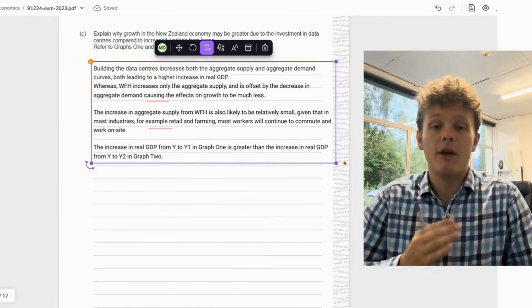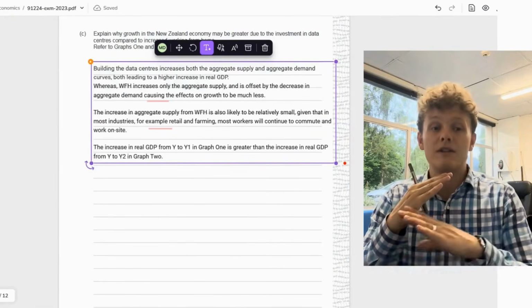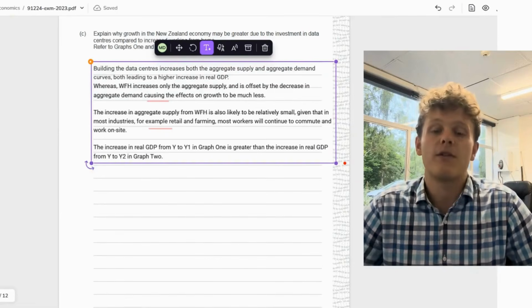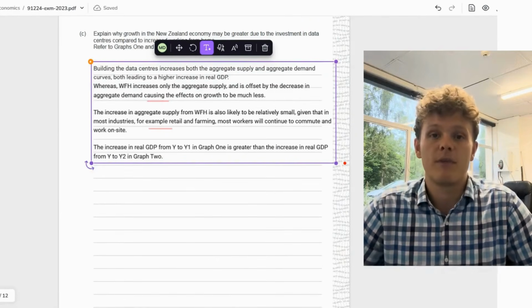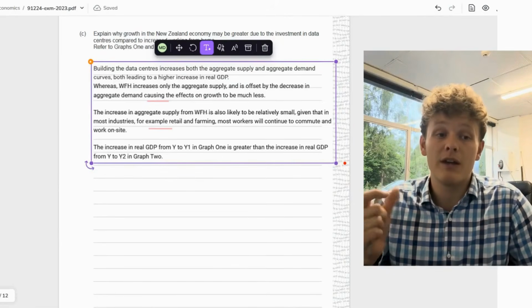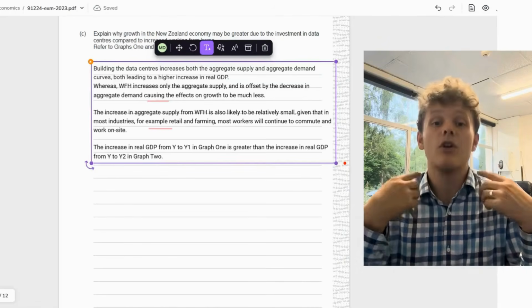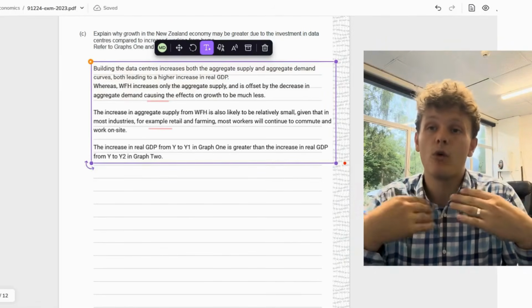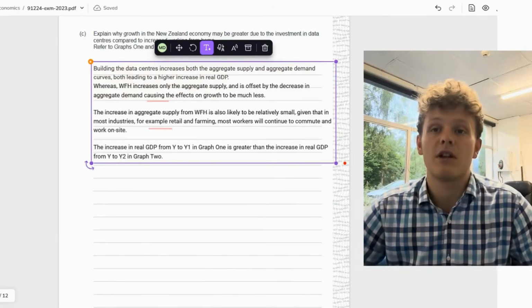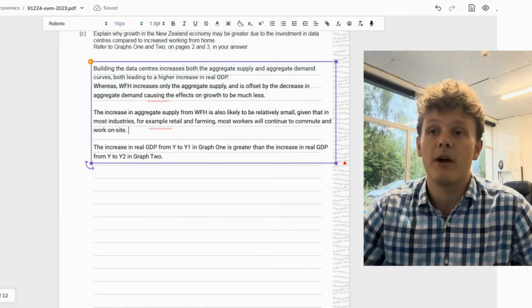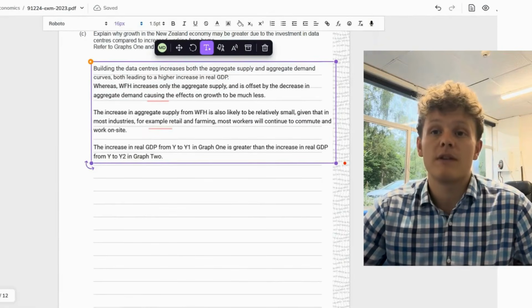Whereas working from home increases AS but decreases AD. So we see a counteracting or an offsetting. The effects on GDP are going to be much less. To add to that, working from home only impacts a few industries. For example, a teacher, a farmer, a doctor, a nurse, fireman, all cannot work from home. So there's only a few industries that can work from home. So it's a smaller proportion of the population that's affected by that state cost savings.